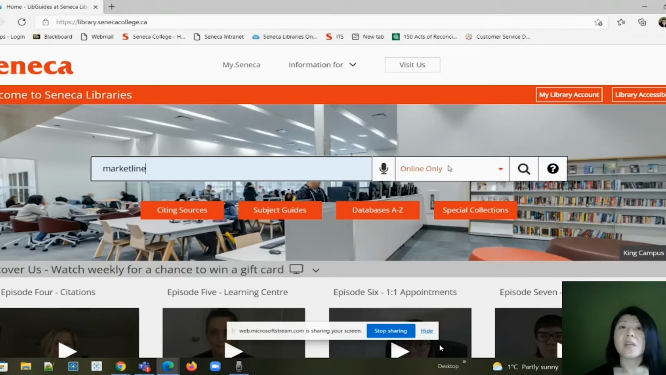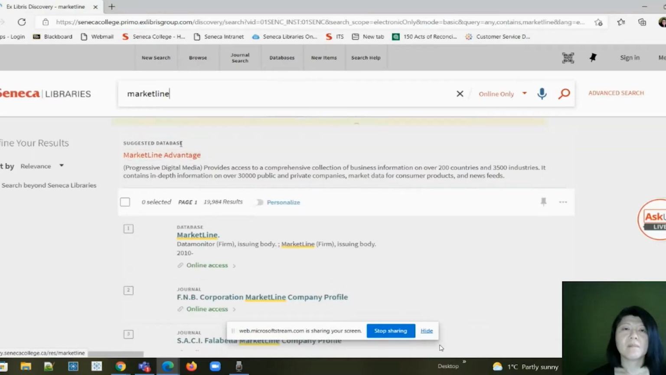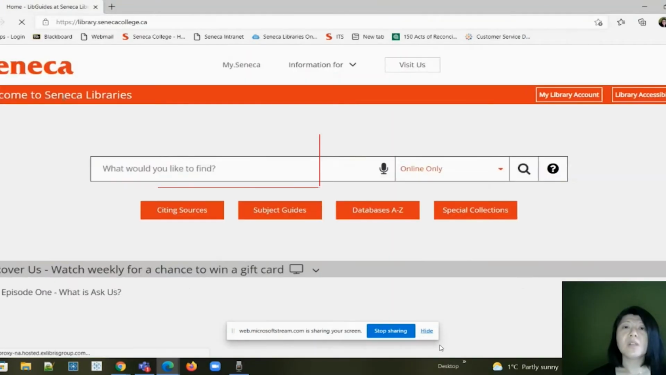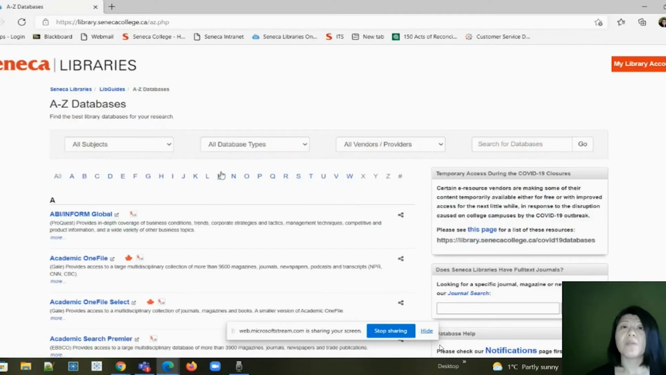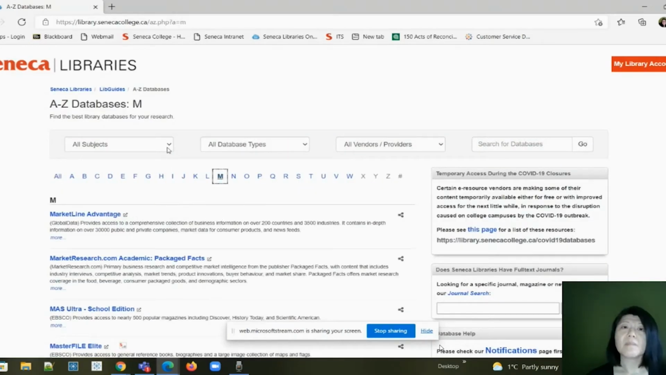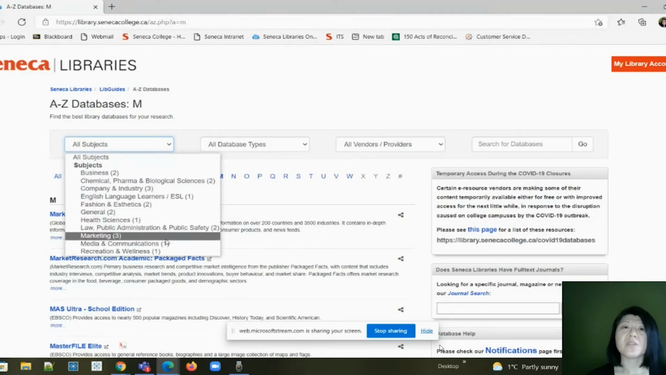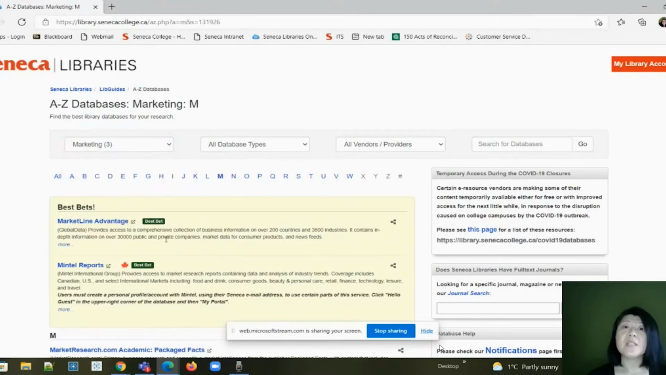To get to MarketLine, just type the name into the library search. Yes, it can do that. Or you can click on the red button called Databases A to Z and then select MarketLine from the alphabetic list. If you're curious about all the resources under a specific subject area, filter the entire list by subject. In this case, I choose marketing. And look, MarketLine is one of the best bets recommendations.